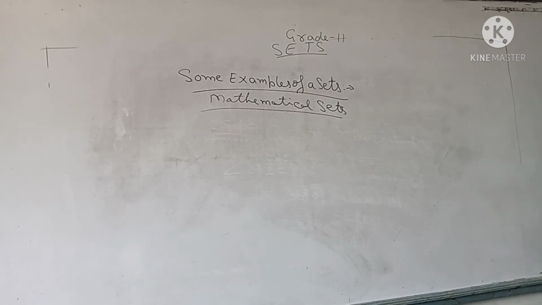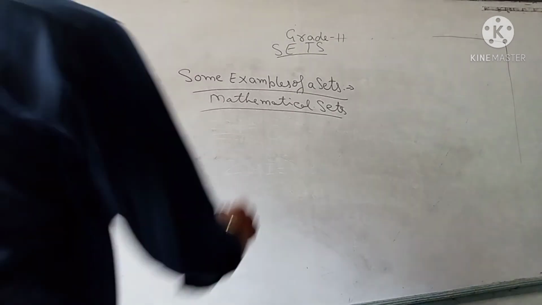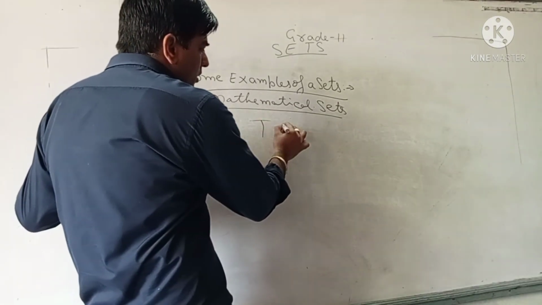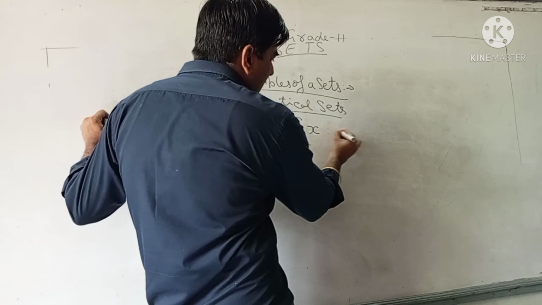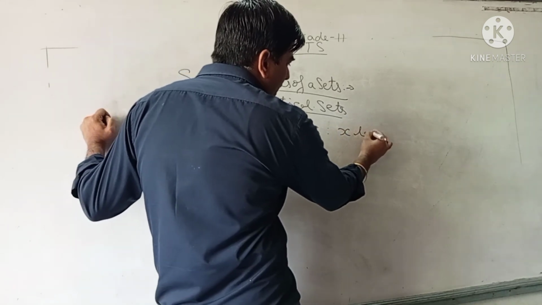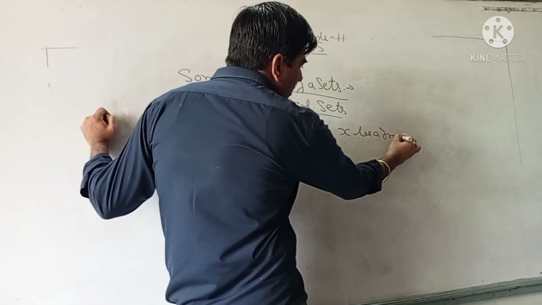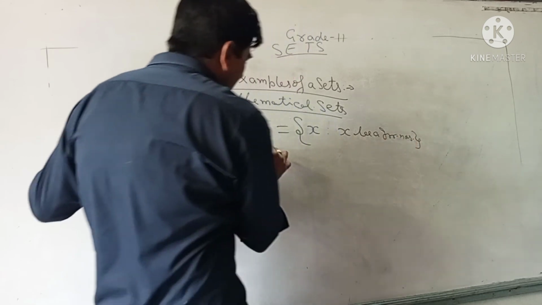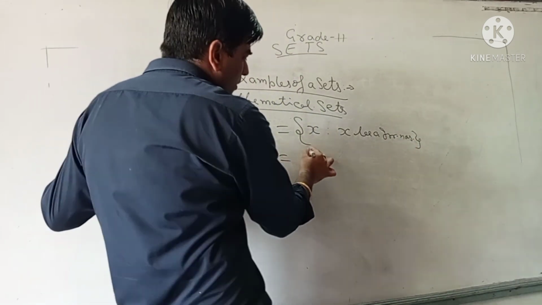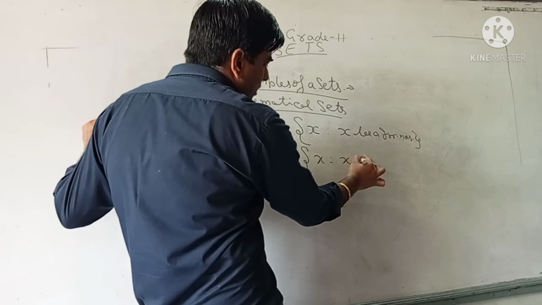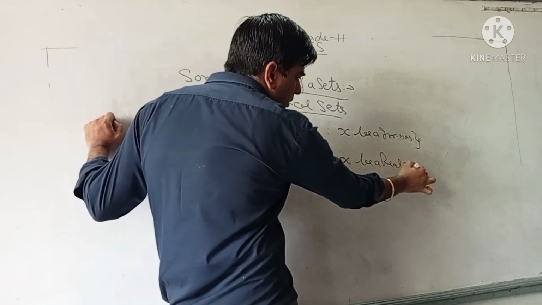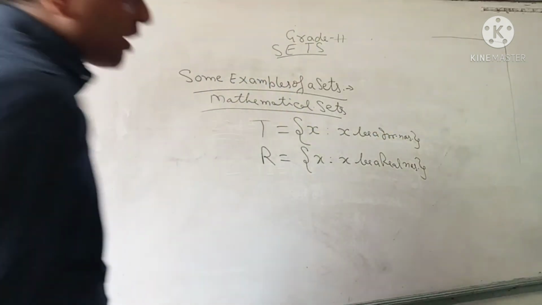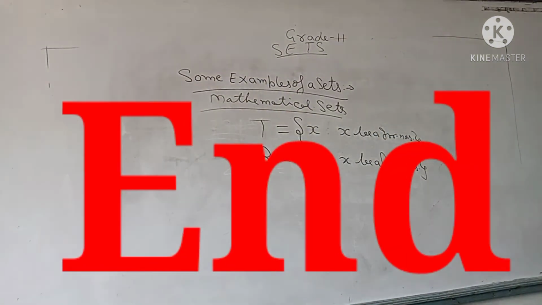Same in the case of irrational numbers, they are denoted by x such that x belongs to irrational numbers. Same in the case of real numbers, x such that x belongs to real numbers. In this way you can represent these mathematical sets.